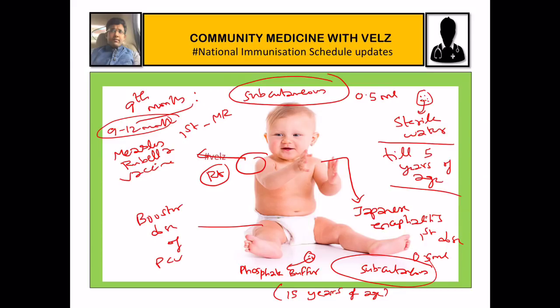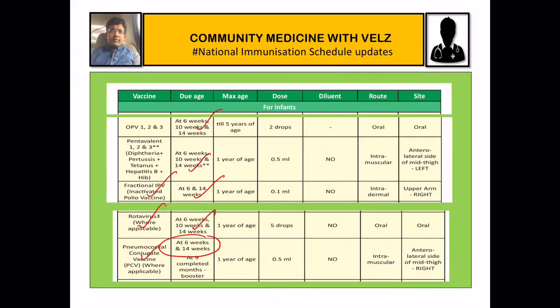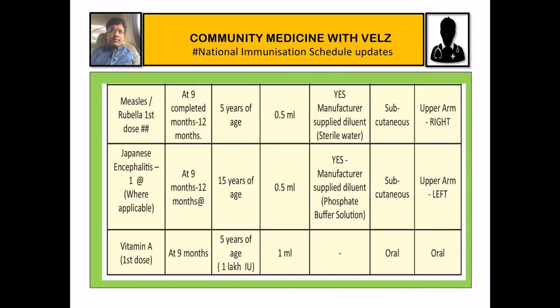Then along with this, at the 9th month, although it is not a vaccine, it is being added in the schedule, it is vitamin A. Vitamin A is given as 1 lakh international units through a spoon. The dose at the 9th month is 1 lakh international units. It is given orally. So at the 9th month we have the MR vaccine first dose, Japanese encephalitis vaccine first dose and vitamin A first dose.